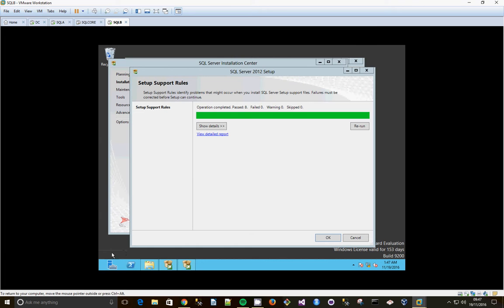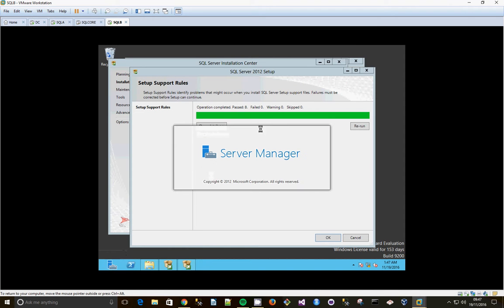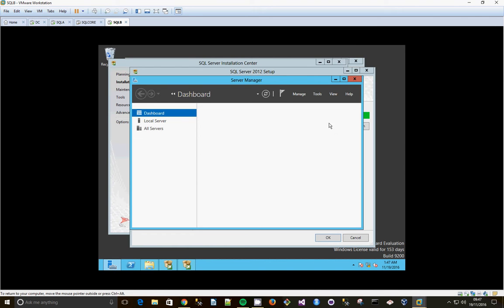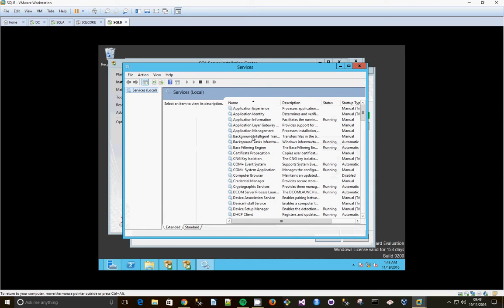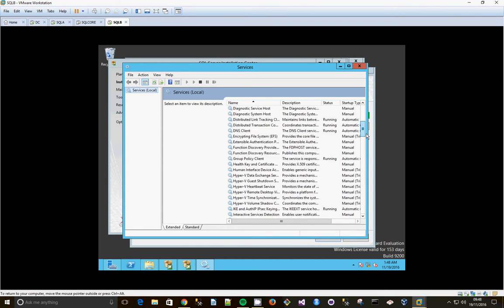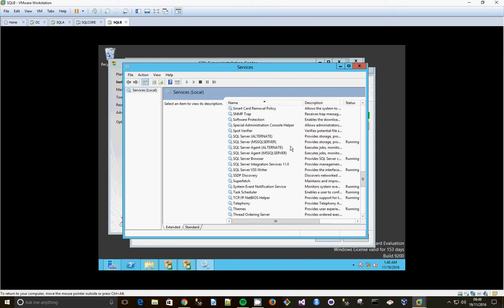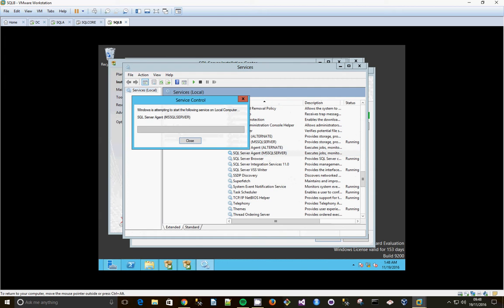So look, where do I need to go? I need to go to Services. So I go to Server Manager, Tools, Services, and it's SQL B default instance, which is just called MS SQL Server. There it is. So I'm going to start that service.